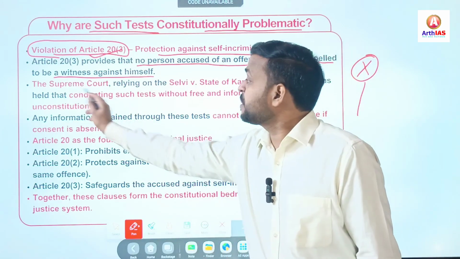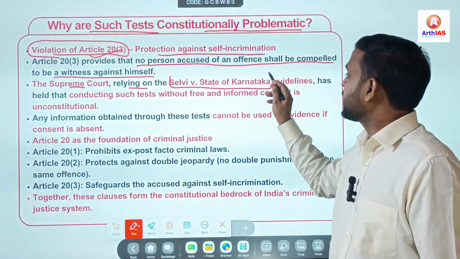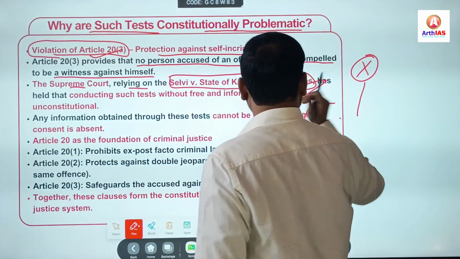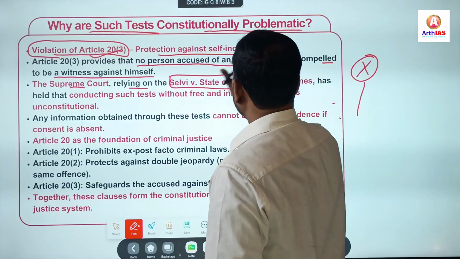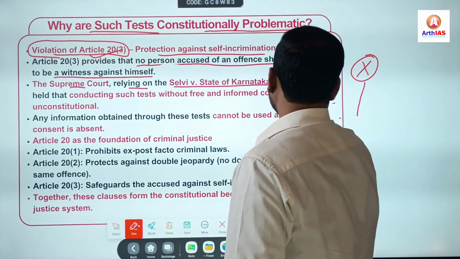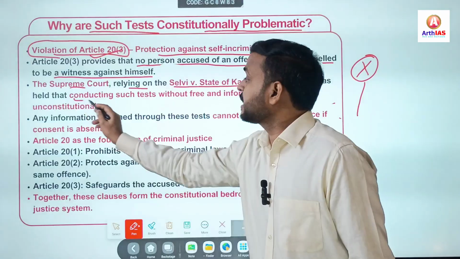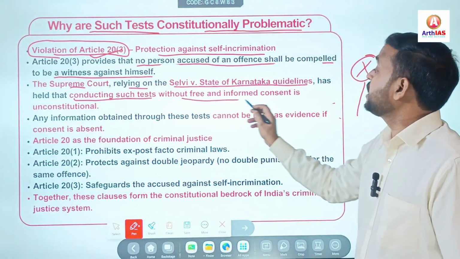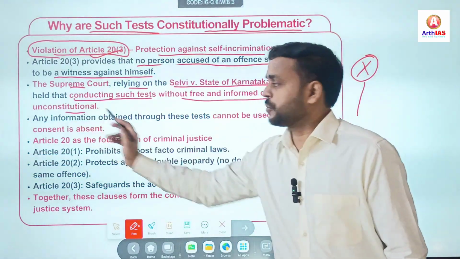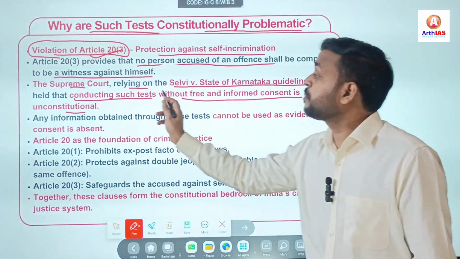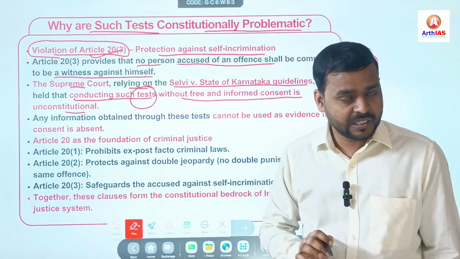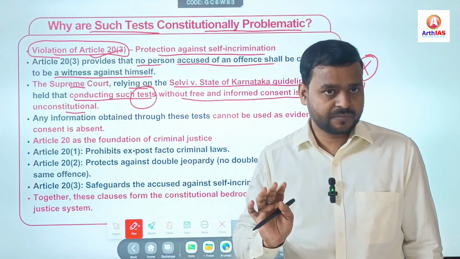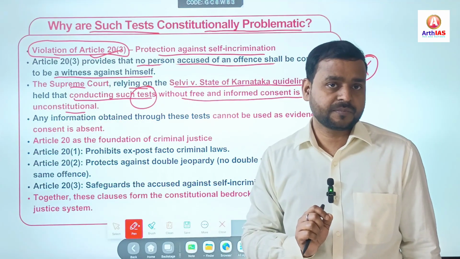Simply. So the Supreme Court, relying on the Selvi versus State of Karnataka guidelines, has held that conducting such a test, meaning a narco test or narco analysis test, without free or informed consent is unconstitutional. It simply means that before performing any kind of narco test, and it is also applicable to the polygraphic test or mind mapping, consent is very important, right?